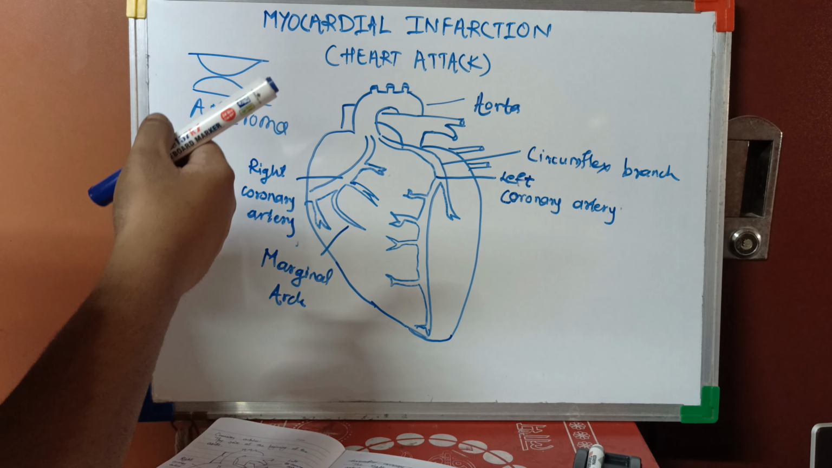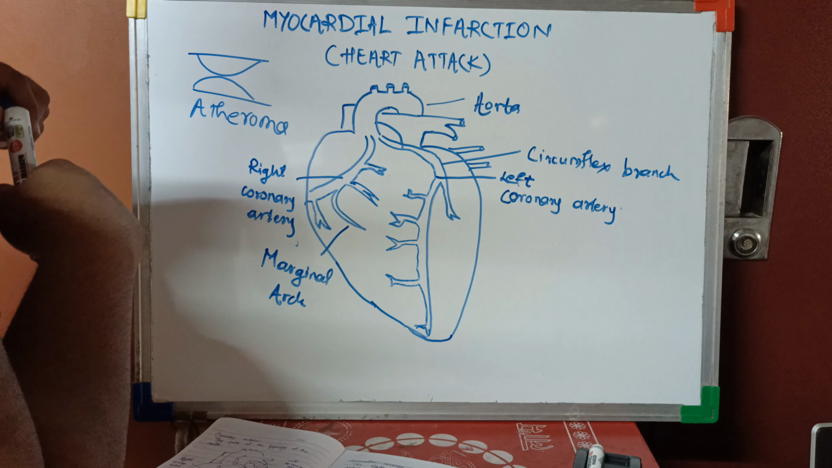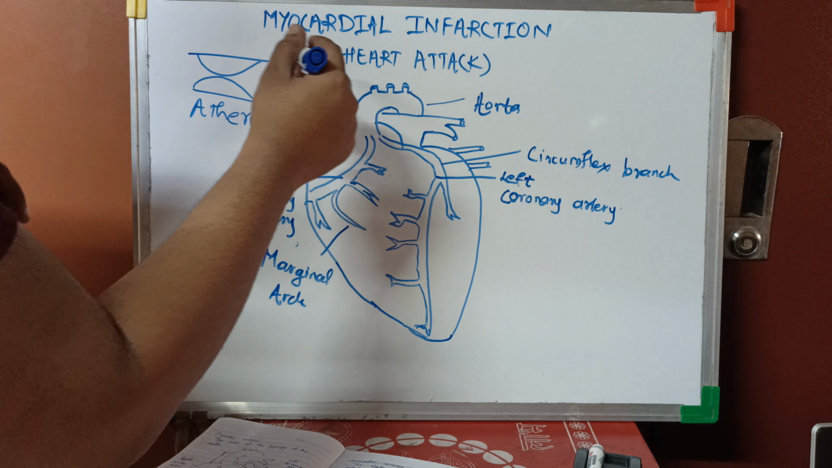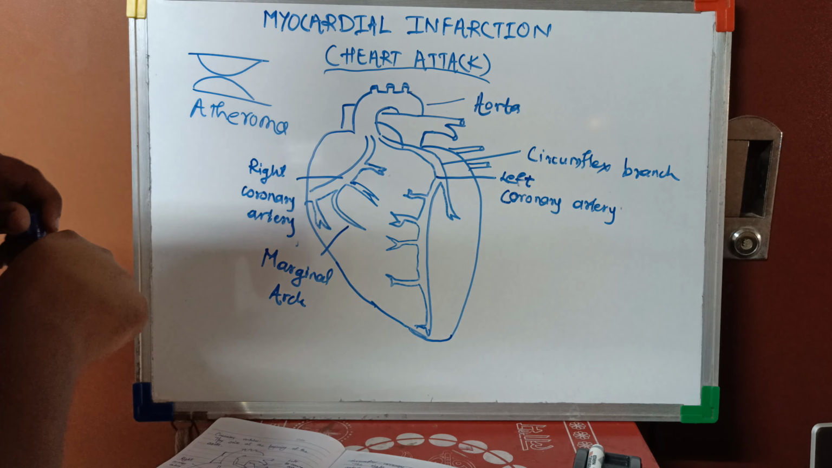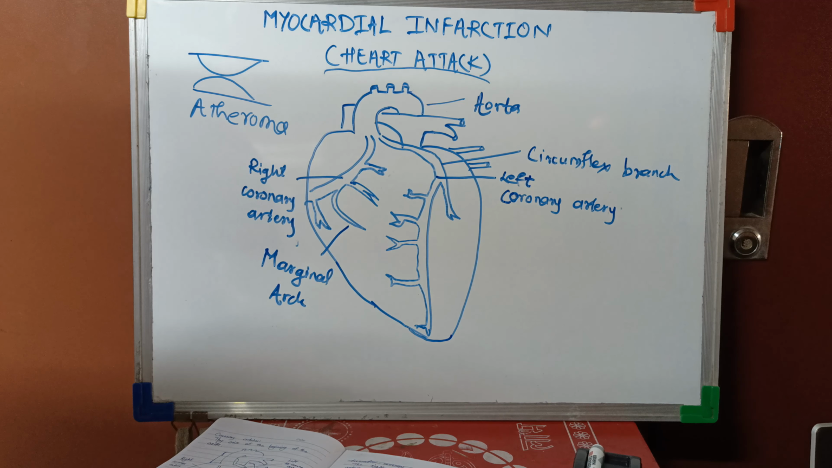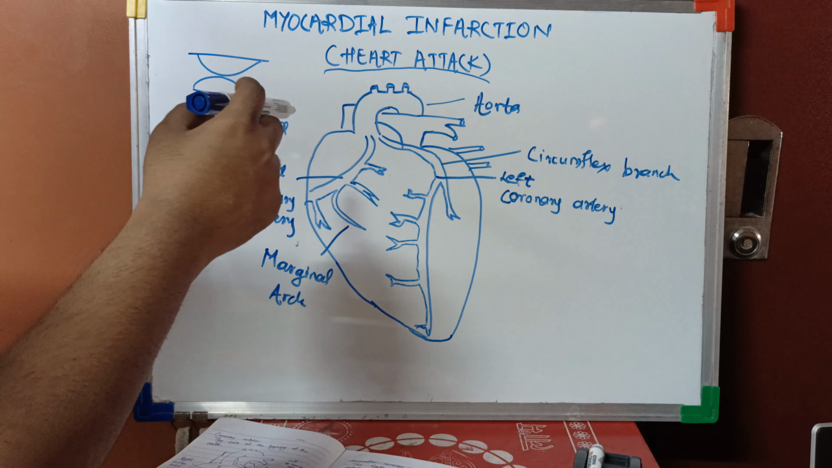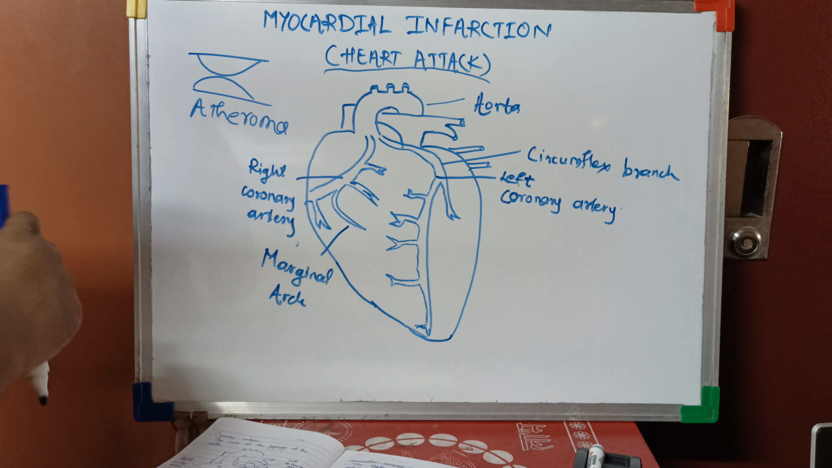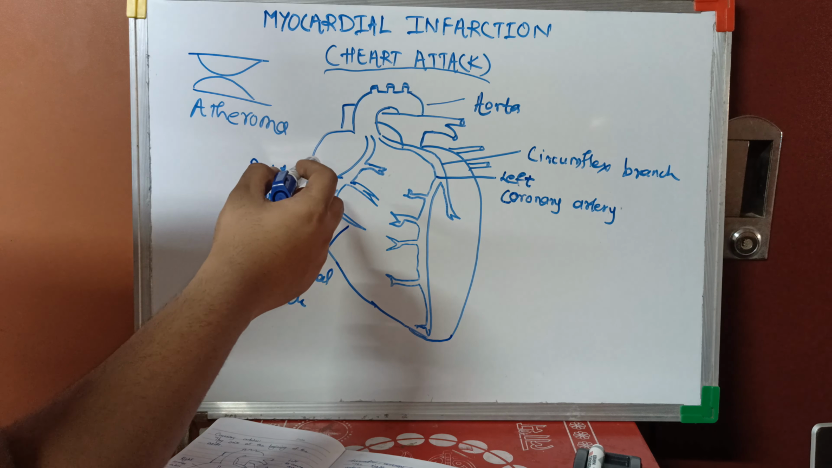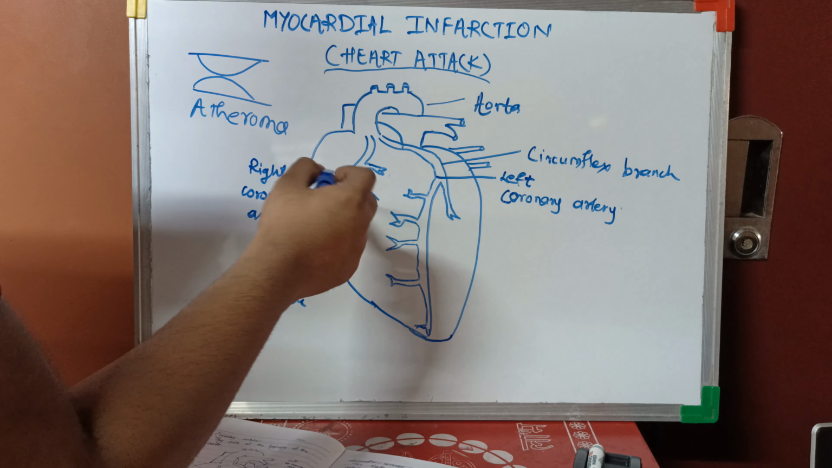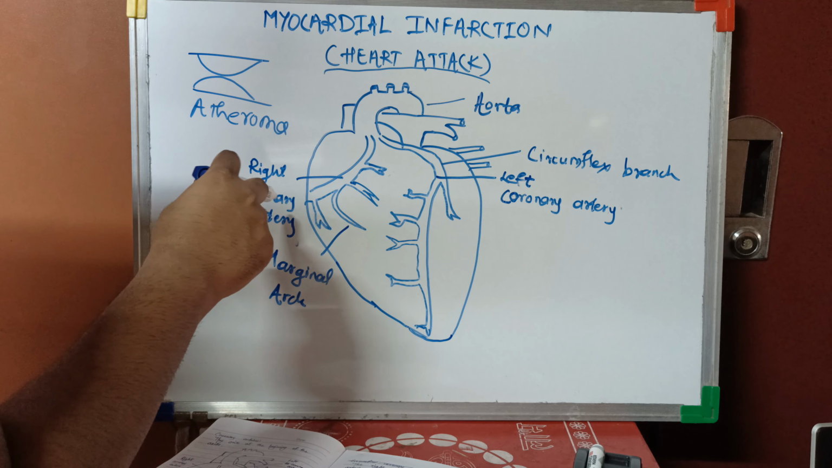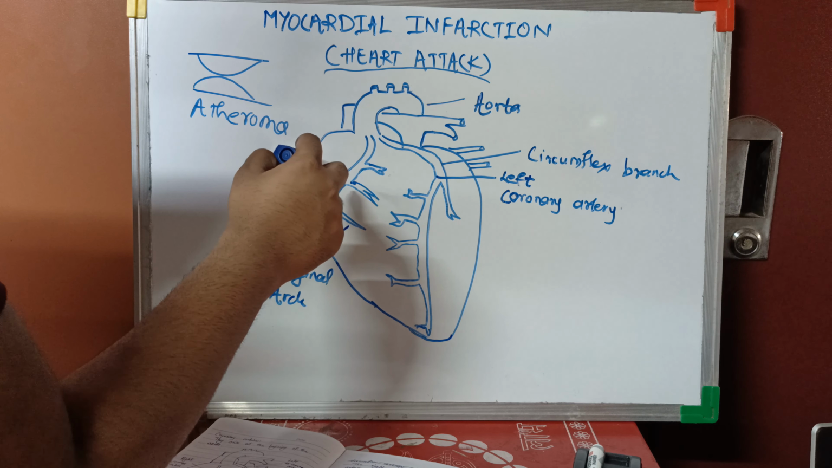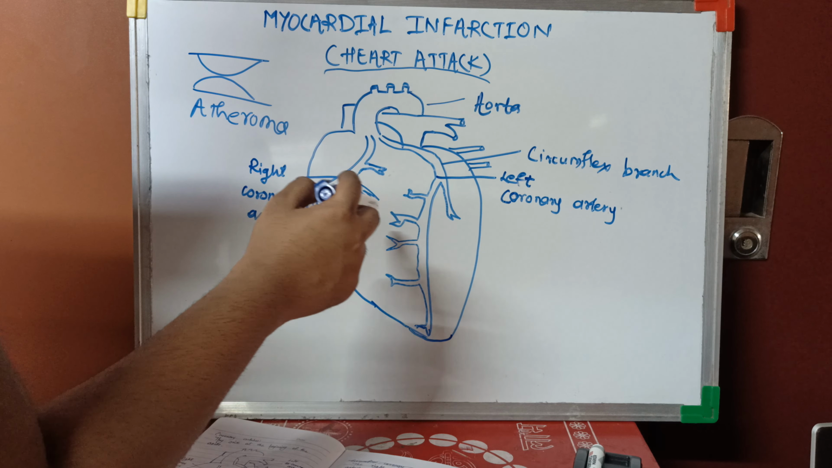Hi friends, today we will be discussing myocardial infarction. We commonly know myocardial infarction as the heart attack. So what is a heart attack? A heart attack is the decrease or stoppage of blood flow to the heart, or the myocardium. The coronary arteries supply blood to the myocardium. So coronary arteries are there for the circulation within the heart.